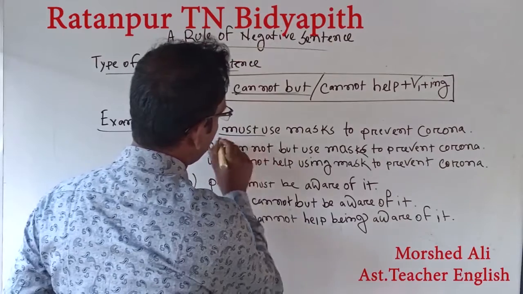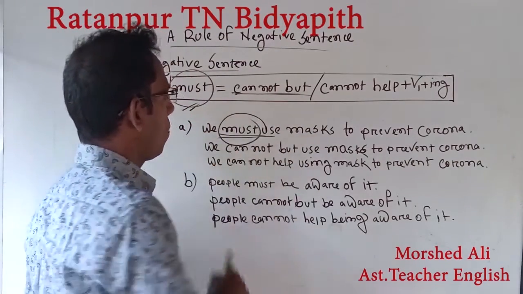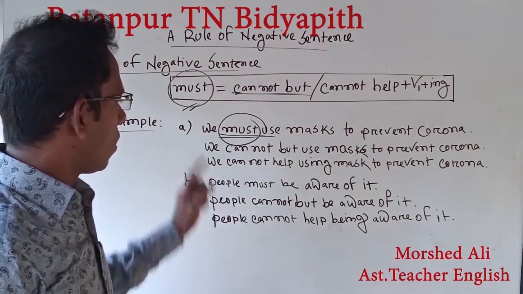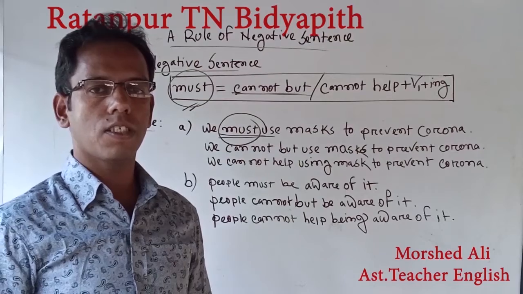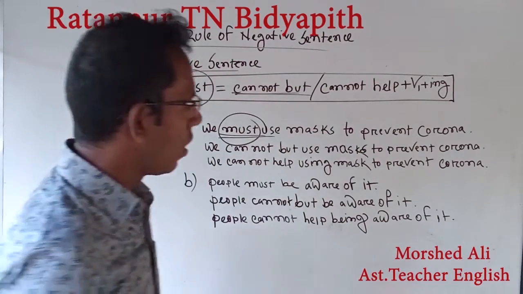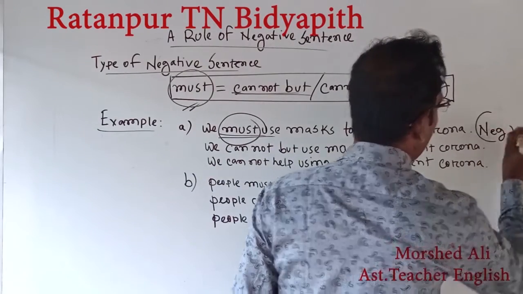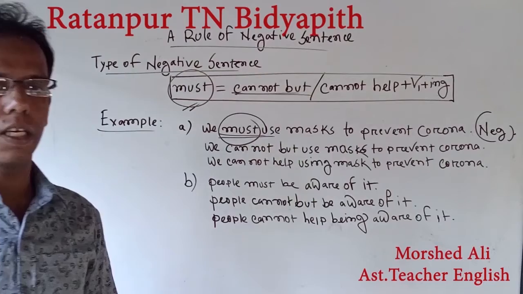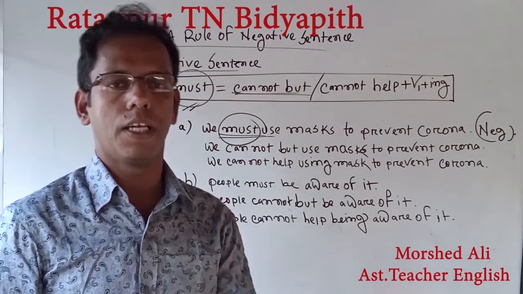Here we find must. There is a main point, main topic, and this sentence has to be changed into a negative sentence. This negative sentence will be the transformation of the sentence.